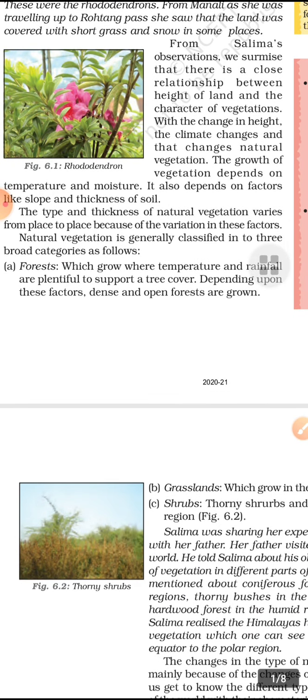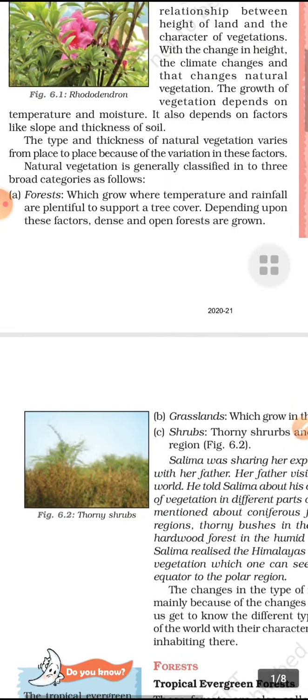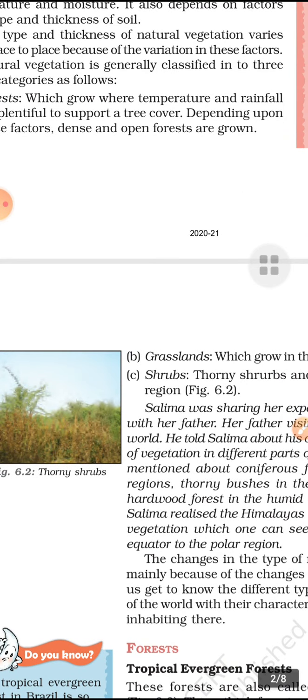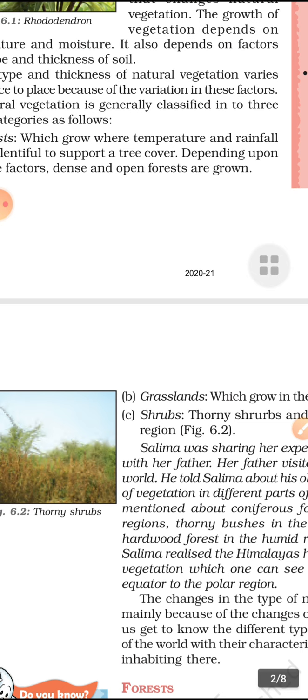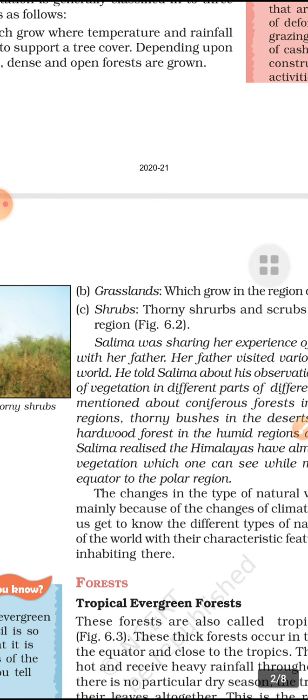After this we will discuss natural vegetation, which is what grows by itself without the interference of human beings. This is called natural vegetation. It can be discussed in various ways, but in the book reference we will discuss first forest, second grassland, third shrubs. Forests of different kinds are found in our surroundings, and according to geographical terms they vary from region to region.